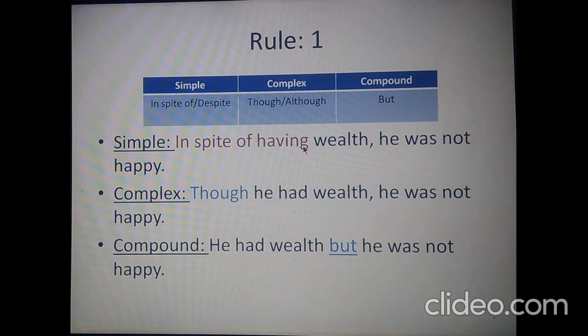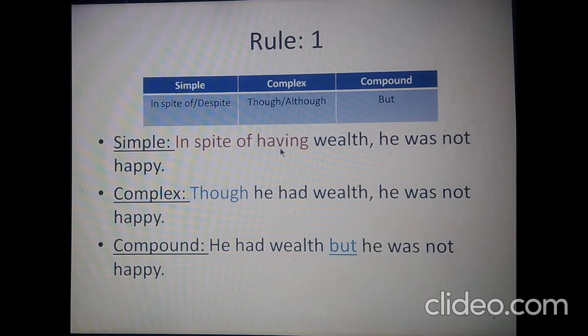Remember that in a simple sentence, we have only one clause. There can be one or more phrases, but there must not be more than one clause. A clause is a subject-verb combination. You may ask me whether this having is a verb or not. I would like to say this is not a verb.